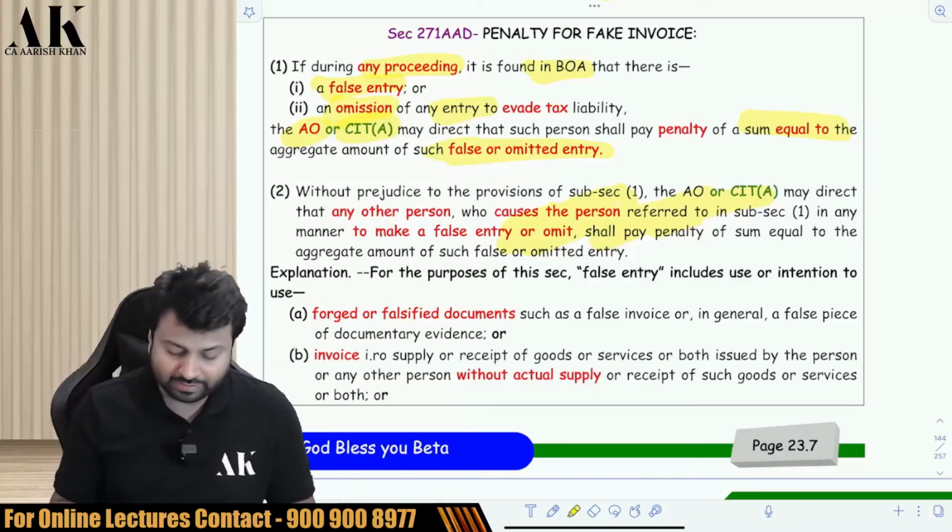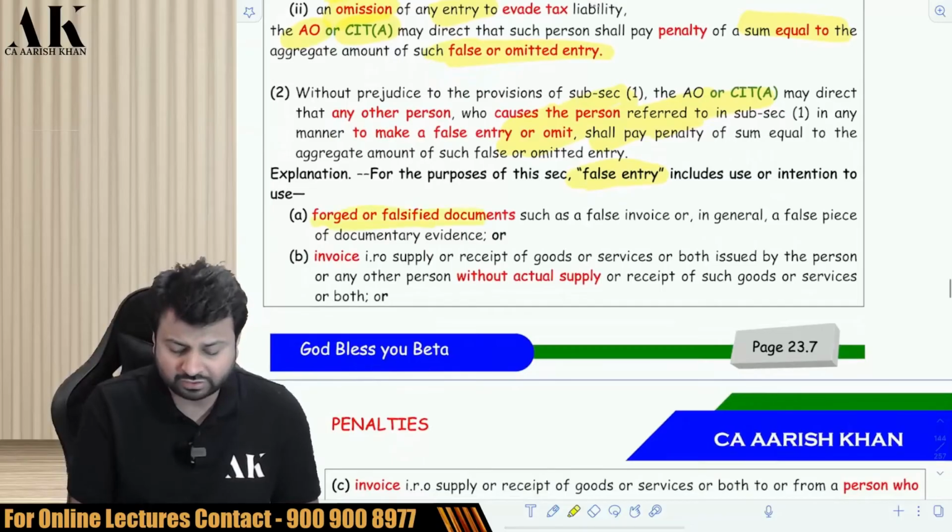Okay. Now, what do I mean by the term false entry? False entry means any entry on which there is a false document.